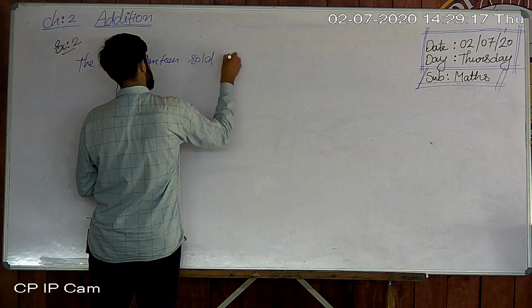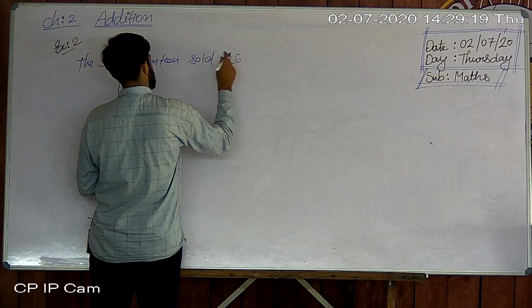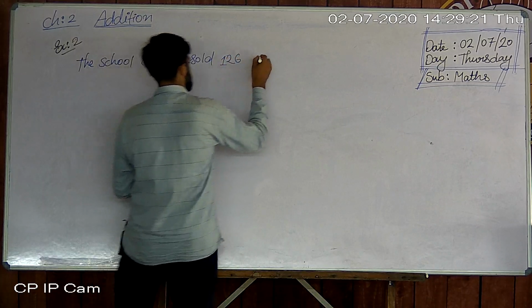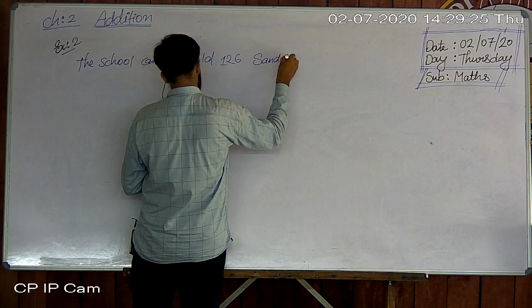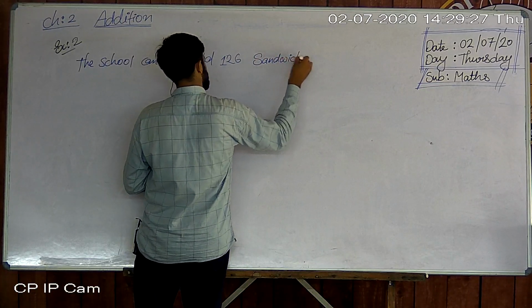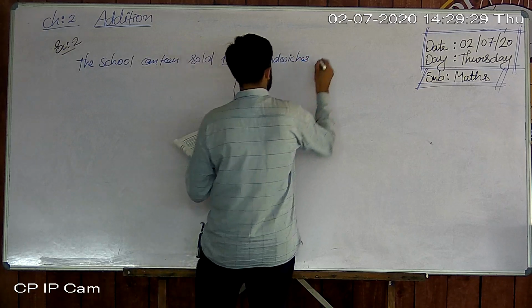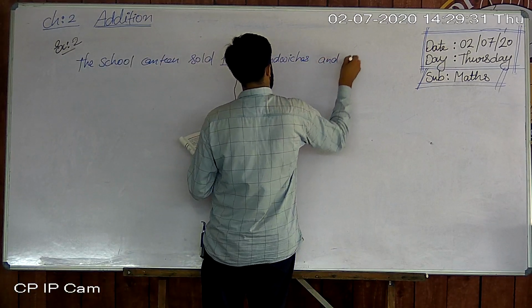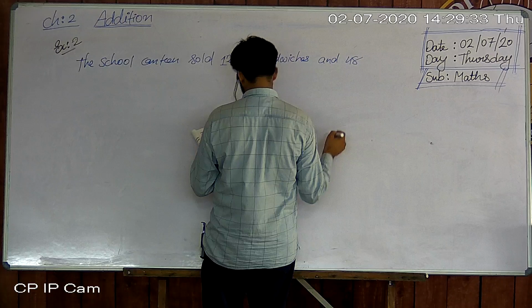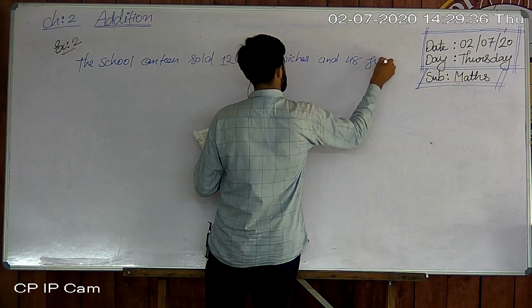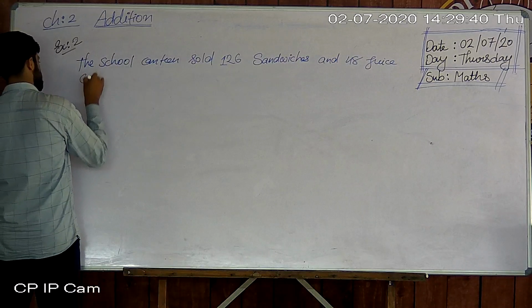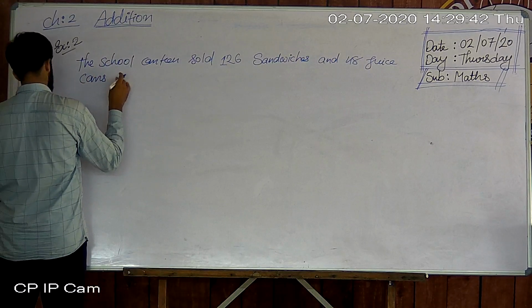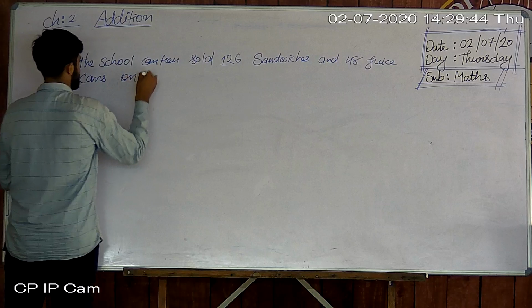Sell. 126 sandwiches and 48 juice cans on the first day.